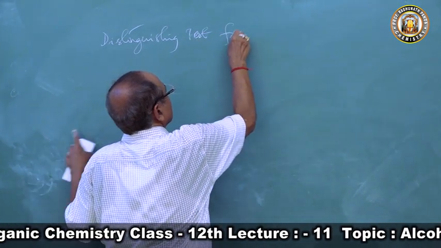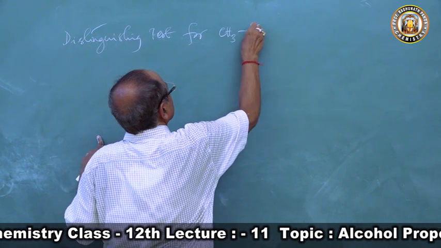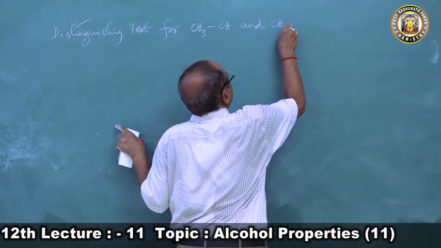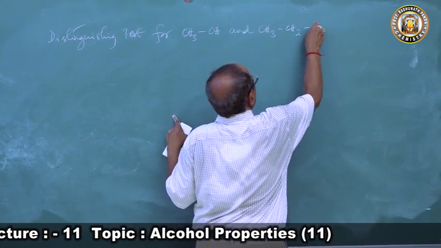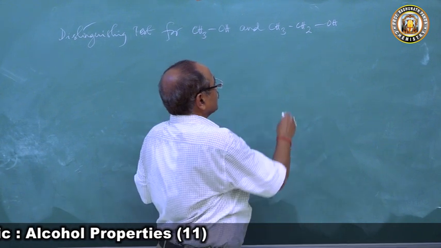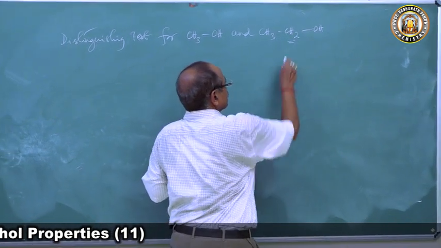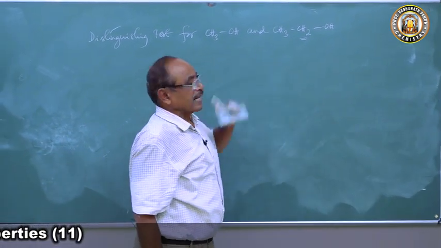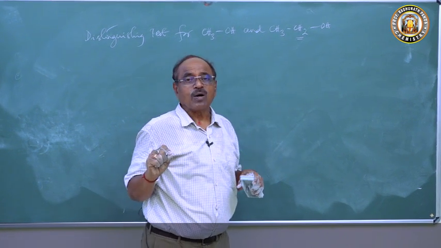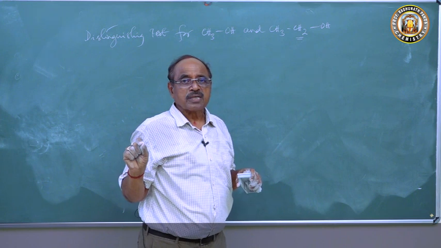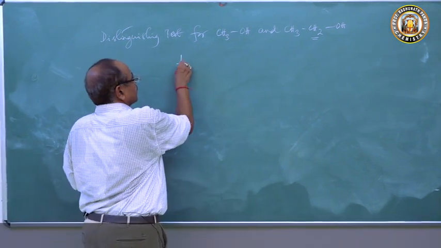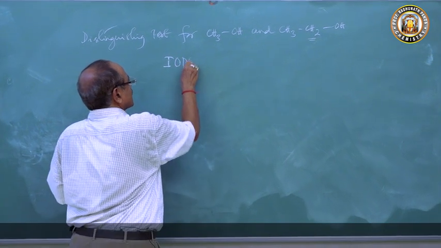for methyl alcohol, CH3OH, and ethyl alcohol, CH3CH2OH. So what is the difference between both? Now both have the CH2. So the methyl alcohol can be distinguished from ethyl alcohol by the iodoform test.